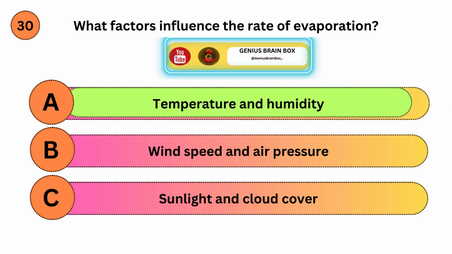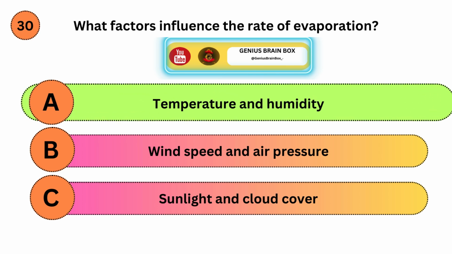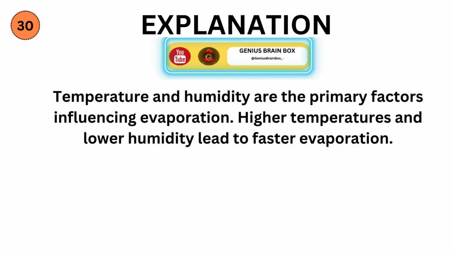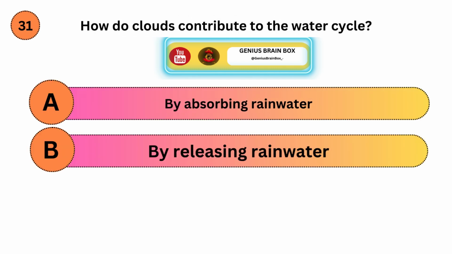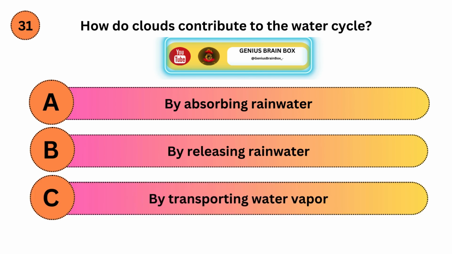Correct answer is A. Explanation. Temperature and humidity are the primary factors influencing evaporation. Higher temperatures and lower humidity lead to faster evaporation. How do clouds contribute to the water cycle? Option A, by absorbing rainwater. Option B, by releasing rainwater. Option C, by transporting water vapor.